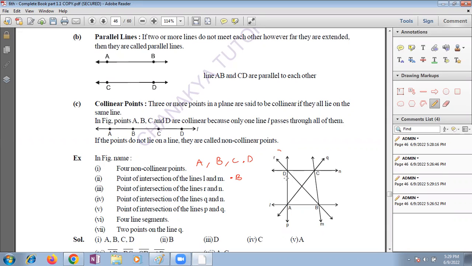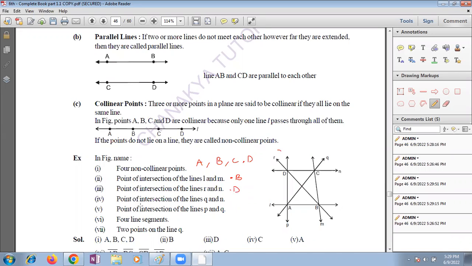Where is A, my dear? This is your R line. And this is your N line. Where are they meeting? At point D, ma'am. Very good.